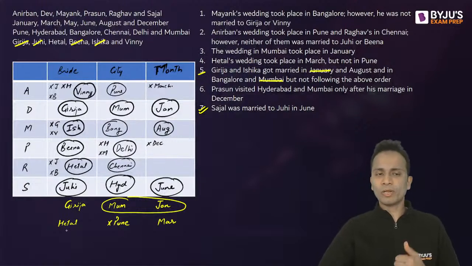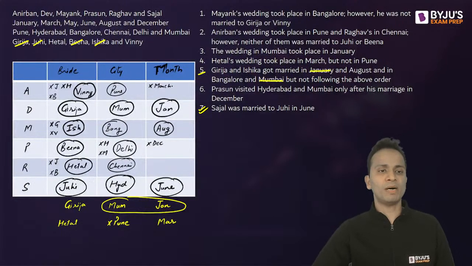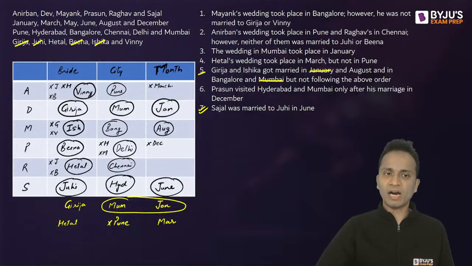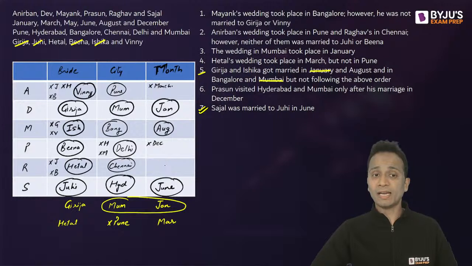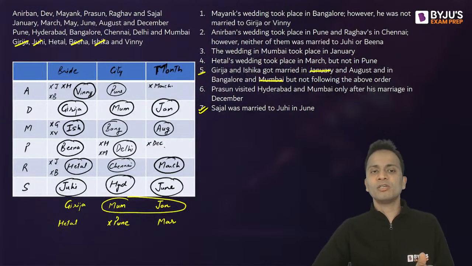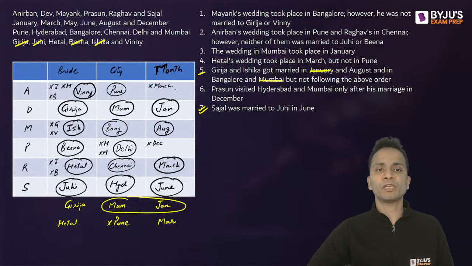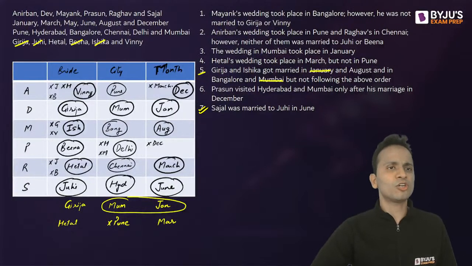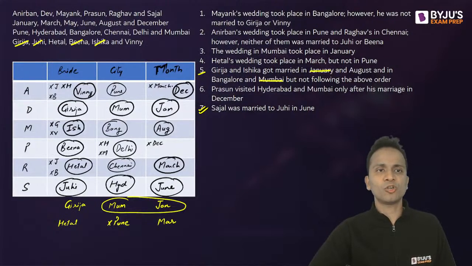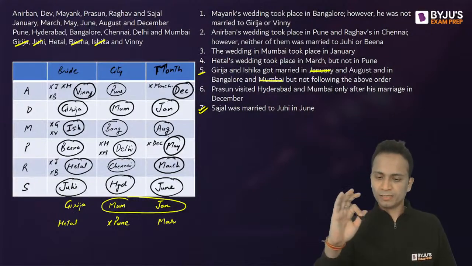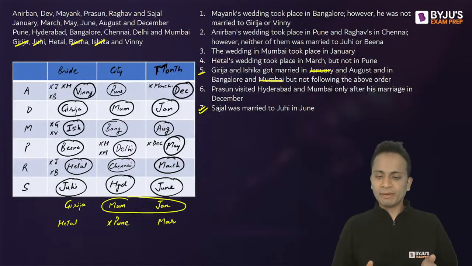Now Hetal got married. Look at the bottom of the screen. Hetal got married in the month of March. So Hetal, who is the wife of R, whose marriage is in Chennai, will be married in the month of March. Okay, so March is gone. Now Prasun cannot be wedded in December. So if Prasun is not December, A will be December. And the last month which is left? January is gone, March is gone, May is left. So Prasun will be married in the month of May. That's it. So now the entire table is done.